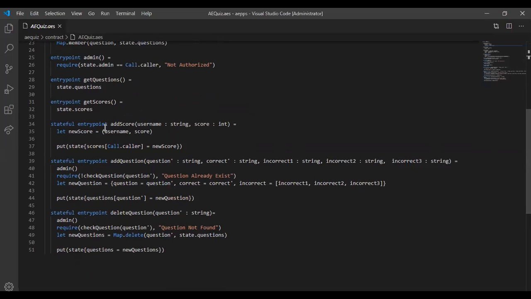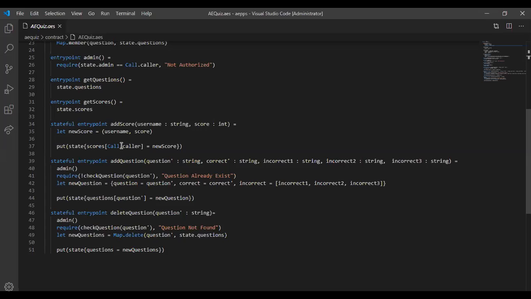And then a stateful entry point this time, because she wants to update the state of scores. And the name of the function is add_score, where the parameters are user, which is a string, the username, and also score, which is an integer. And she's saying let new_score equal user and also score. And then inside the state, the scores map at address, the map at Call.caller, which is the address of the person calling this function, equals the score.